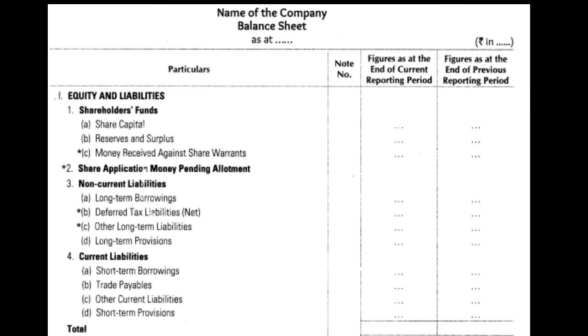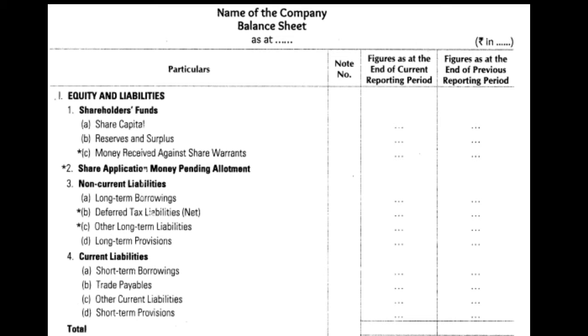When the company has not issued the shares to its shareholders and has just received the first part of the application money, this has to be shown here. Here in this portion the company has not still issued the shares to the shareholder. Only first part payment is received from the shareholders.